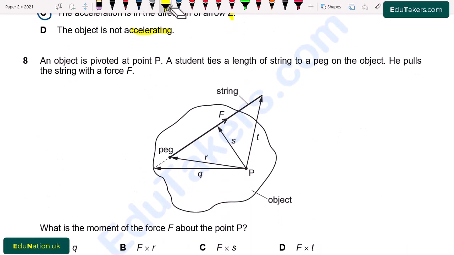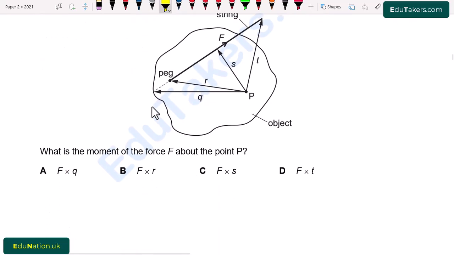Question number 8. An object is pivoted at point P. A student ties a length of string to a peg of the object. He pulls the string with the force F. What is the moment of the force F about the point P? MCQs. A. F cross Q. B. F cross R. C. F cross S. And D. F cross T.